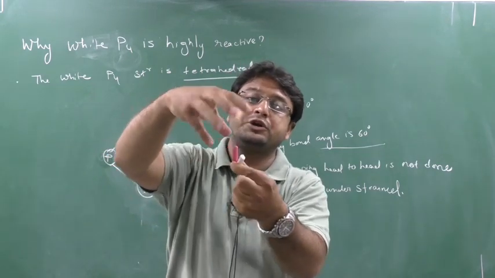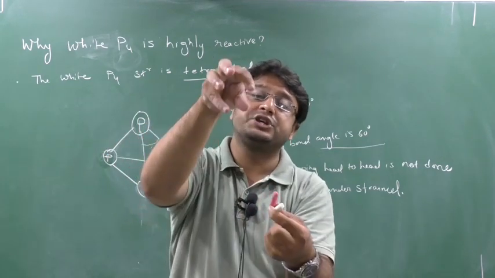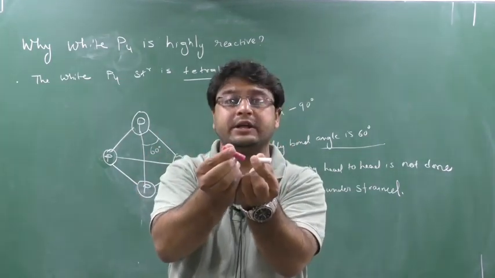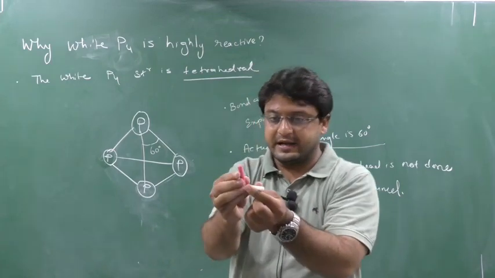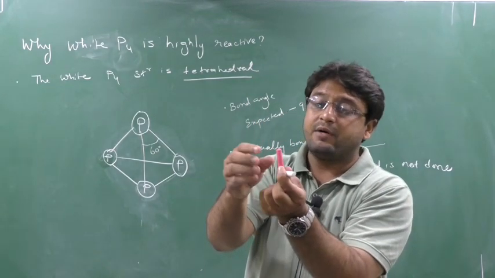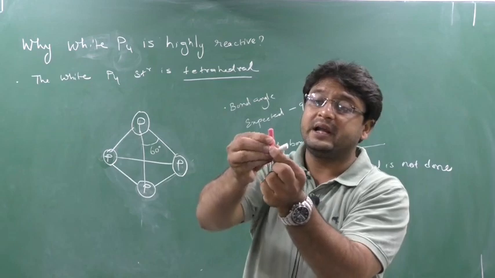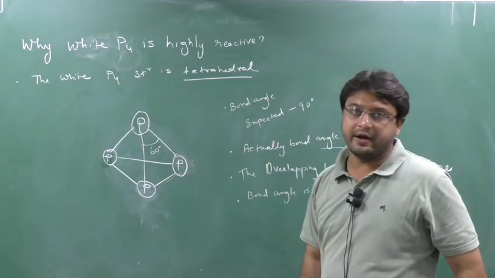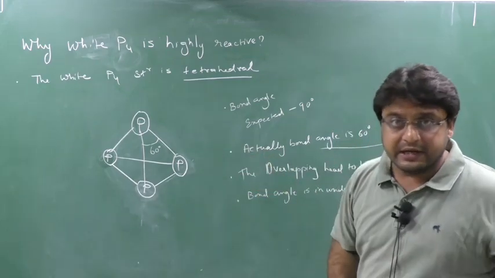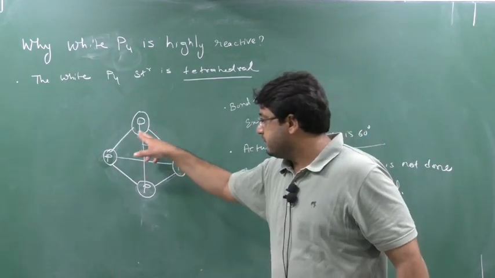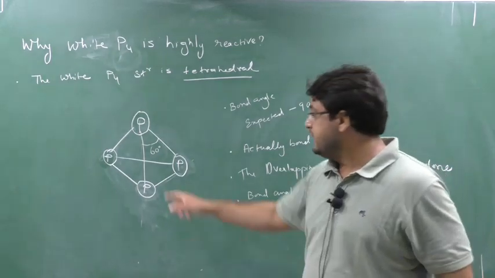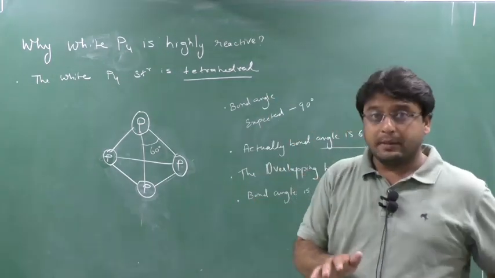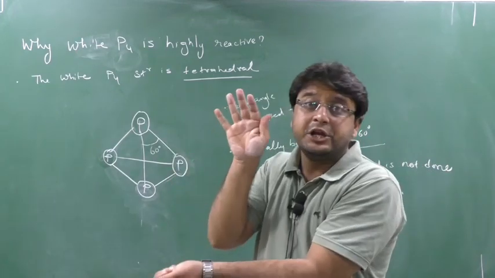So now I have to continuously supply energy to keep it at 60 degree, or if I release the pressure, what will happen? It will come back to 90 degree. Yes or no? Because they are stable at 90 degree, but I have applied a large amount of pressure to bring it to 60 degree. In the same way, the structure is tetrahedral and wants to be at 90 degree, but due to the bonding between these P atoms the bond angle is 60 degree. The bond angle should be 90 degree, which means it is compressed from 90 to 60 degree.